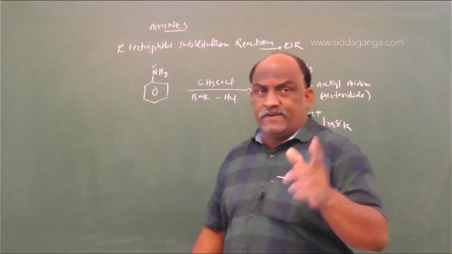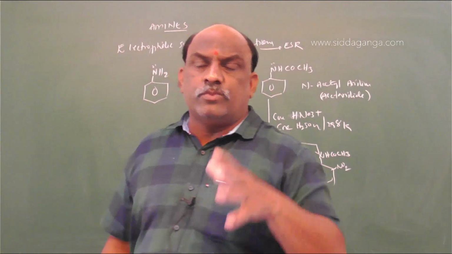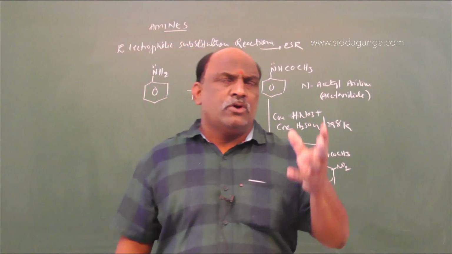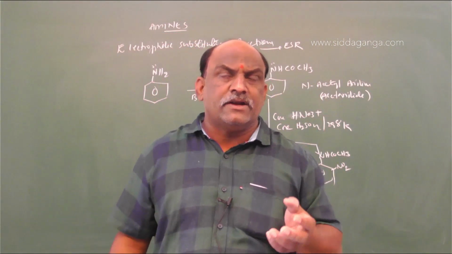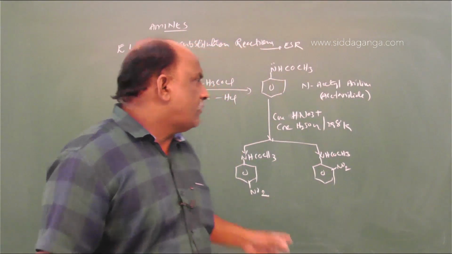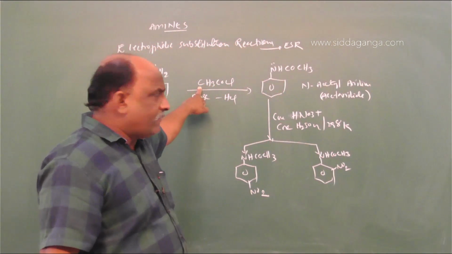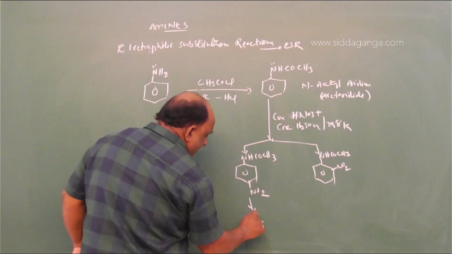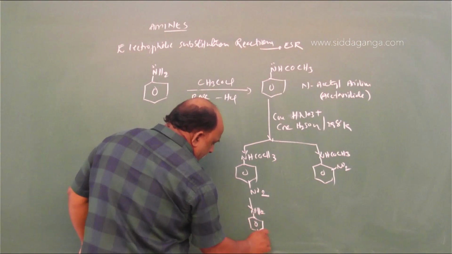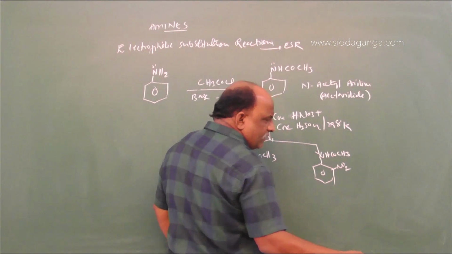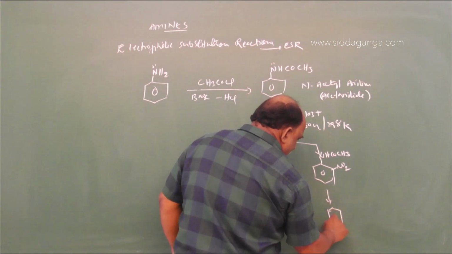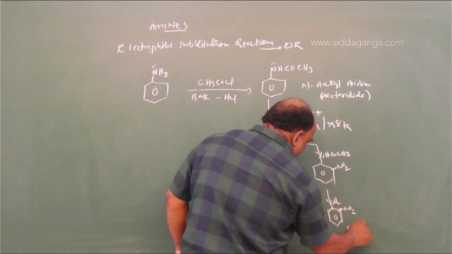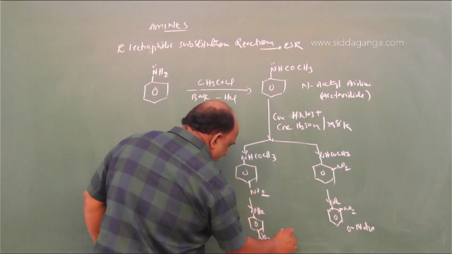So to minimize the electron density on the ortho and para positions, we use this acylation. After that, from this you will get para-nitroaniline, and from the other, NH2 NO2. This is O-nitro and this is P-nitro.